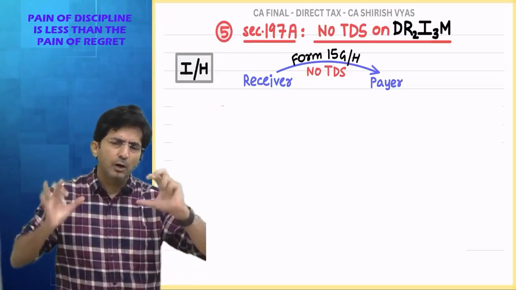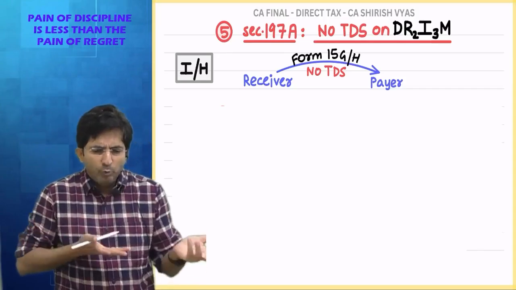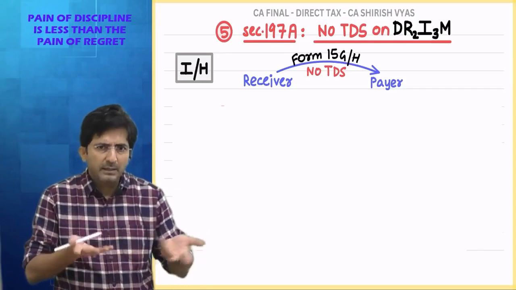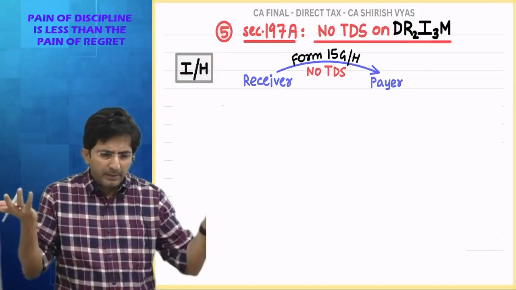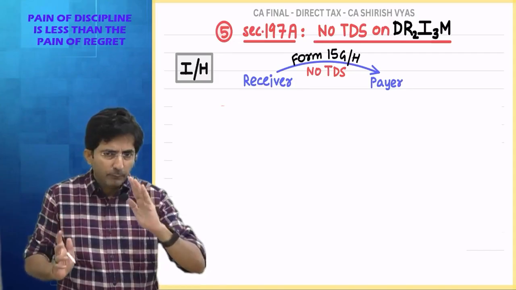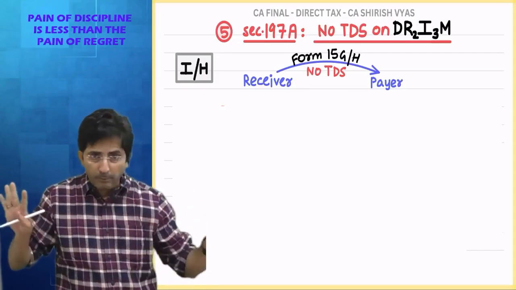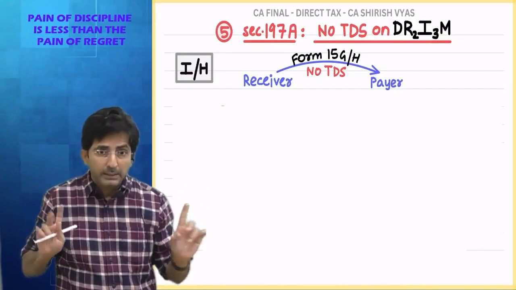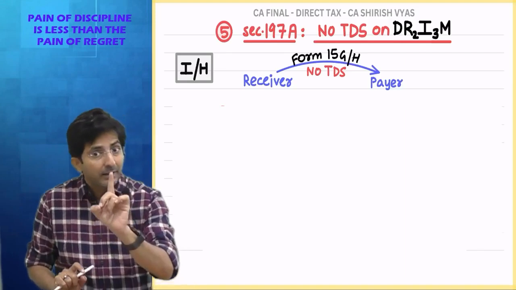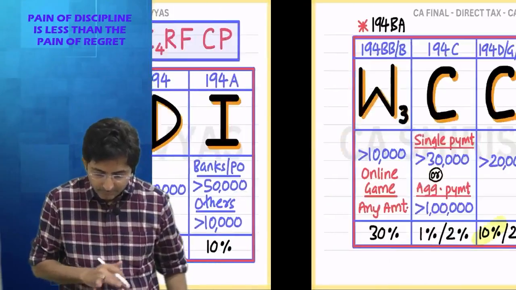Bothering means bothering for why the hell TDS when my income is nothing. Like say, imagine a housewife says that my income is zero, but I am doing some estate agency work. In that I am earning commission and these people are deducting TDS. What nonsense. Listen to my example carefully. Housewife. She is practically not doing job or anything. She is housewife and she is doing estate agency work. You know, in estate agency work you get other commission.